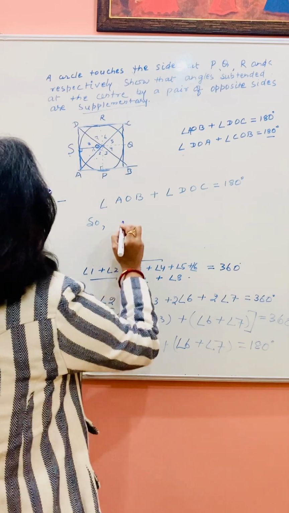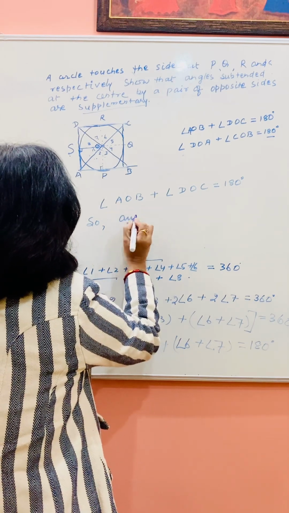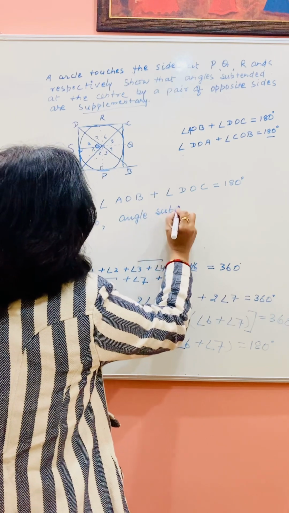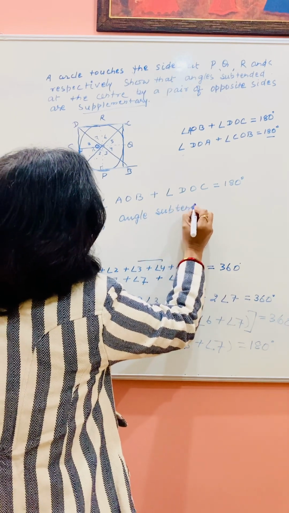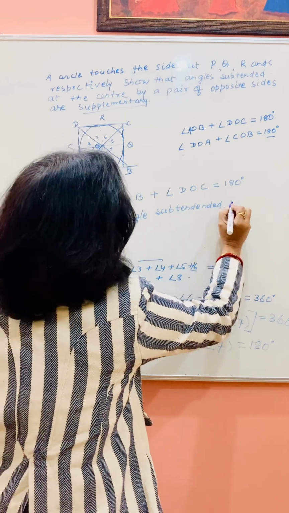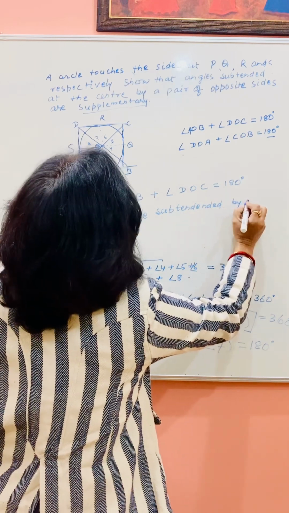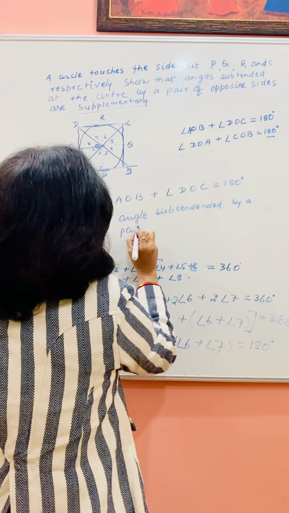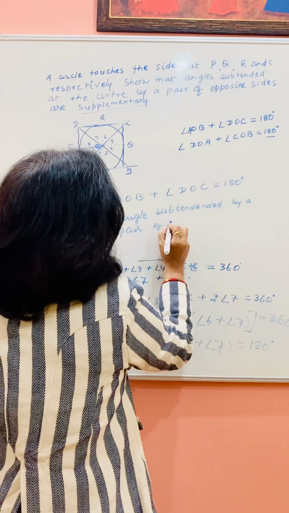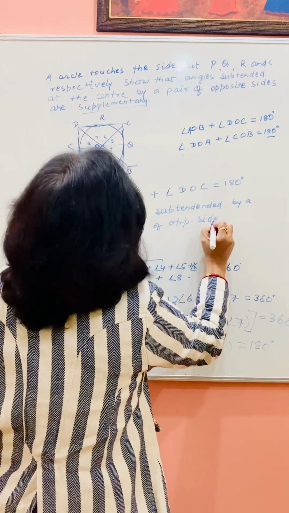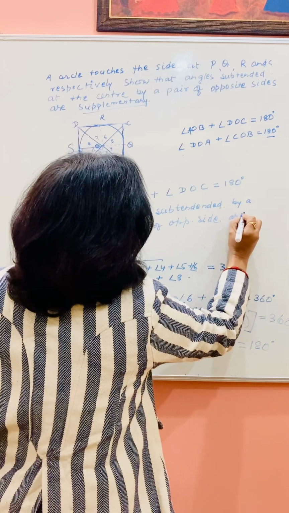So angles subtended at the center by a pair of opposite sides are supplementary.